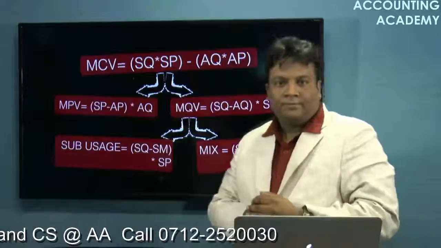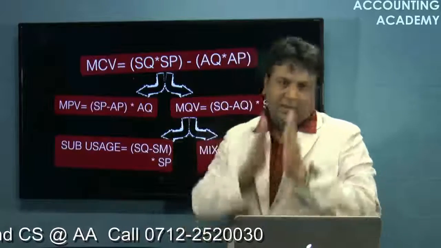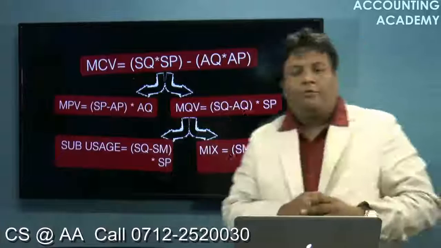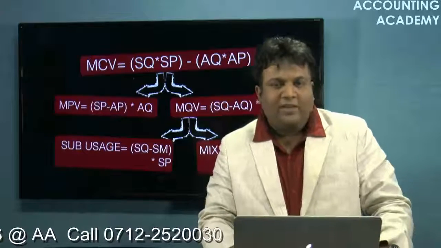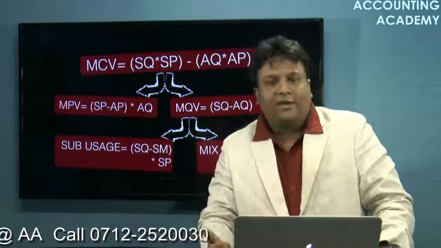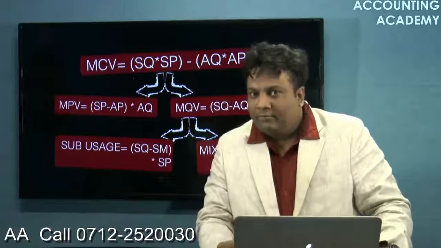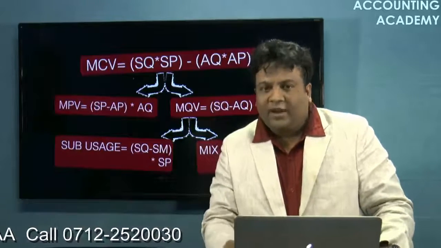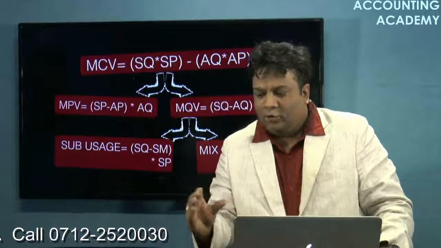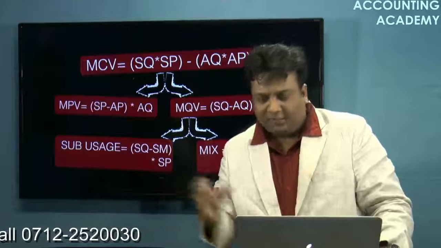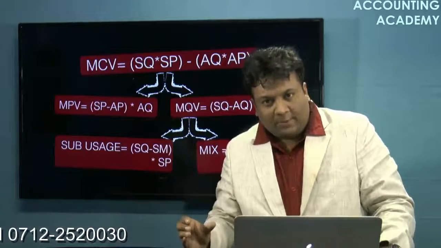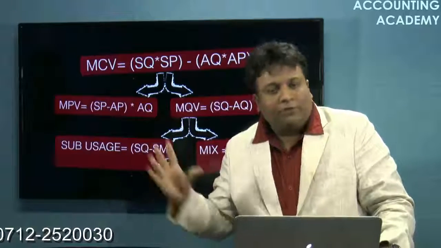Clear? Understood this? So these were all the formulas of standard costing. Today we discussed the concept of standard costing. After understanding the concept, I told you about the syllabus. We will divide it into three parts: material cost variance, labor cost variance, and overhead cost variance.